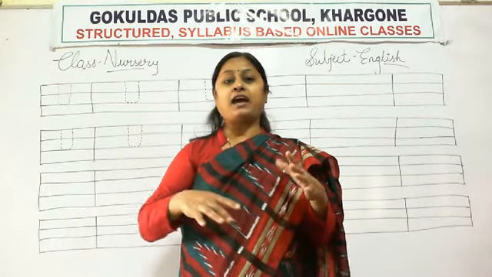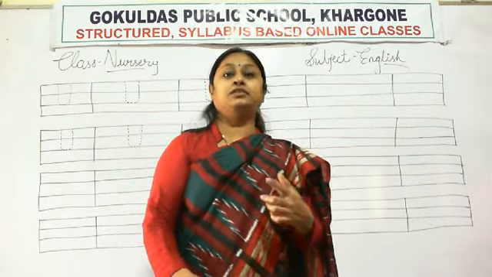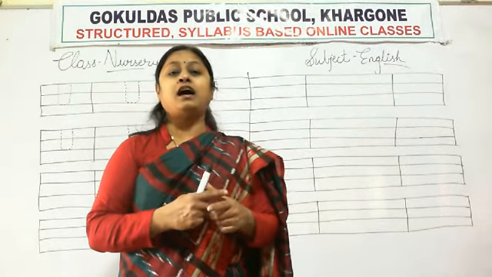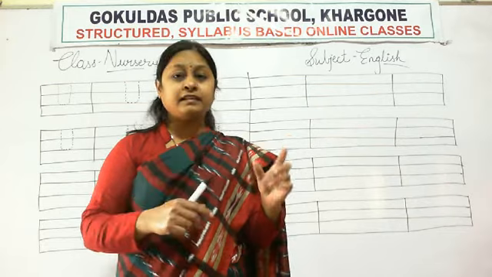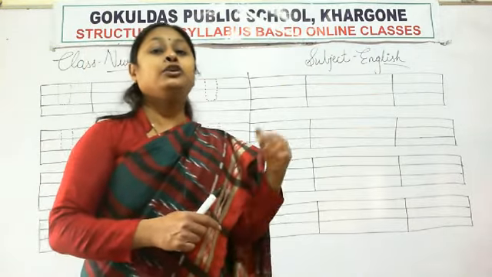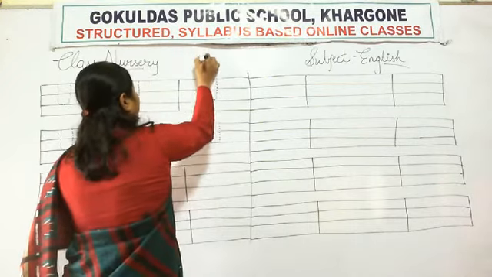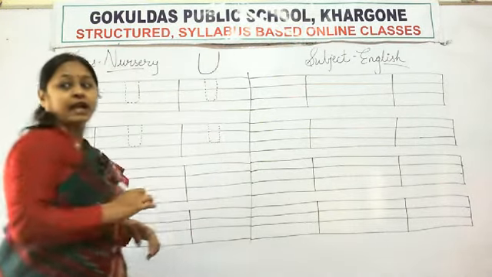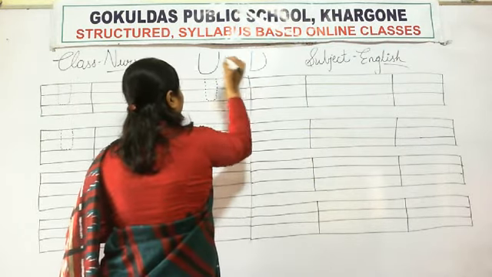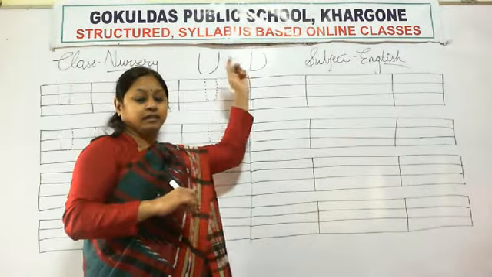My dears, we have learned the formation of many letters. You know, we have done the formation of M, A, X, B, P, R, V, M, N. Today we will learn the formation of letter U. Look here. Which letter is this? U. And the formation of letter D. We will learn the formation of letter U and letter D.